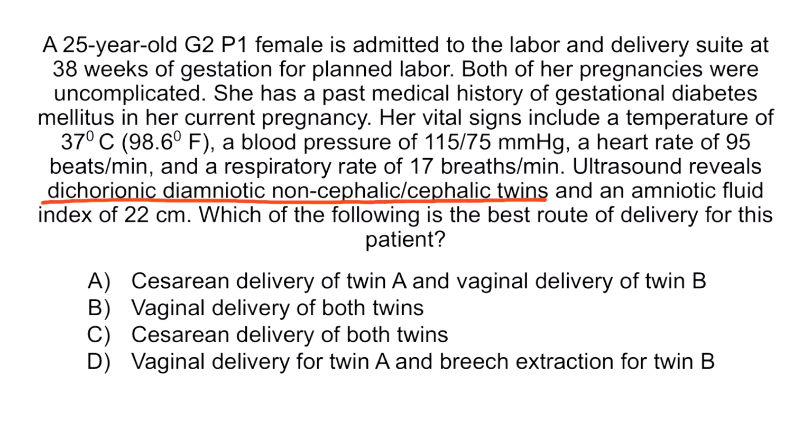Whenever the twin A in diamniotic pregnancy is in non-cephalic presentation, we cannot perform vaginal delivery because there is a high risk of asphyxia for twin A. Instead, we should perform cesarean delivery of both twins, even for twin B who is in cephalic presentation. Therefore, correct answer is option C, cesarean delivery of both twins.